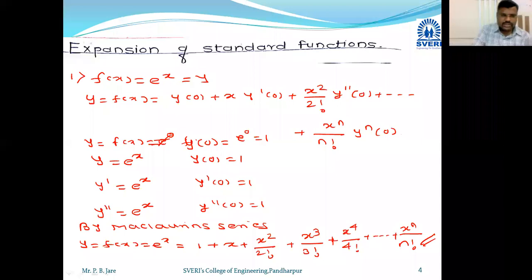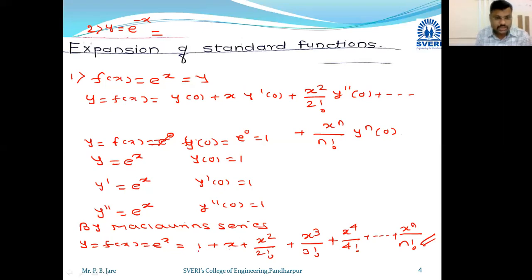Okay, so this is the expansion of first e raised to x. Now tell me, second expansion, y equal to e raised to minus x. What will e raised to minus x be? Just replace x with minus x in this equation.